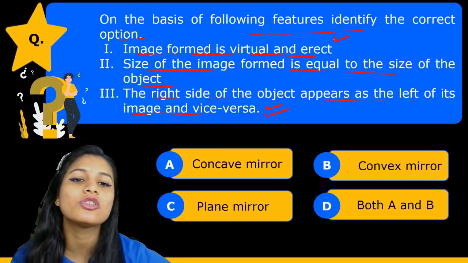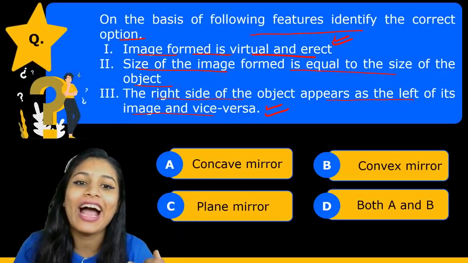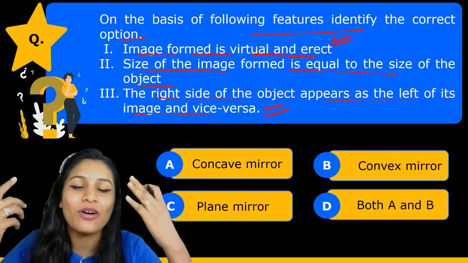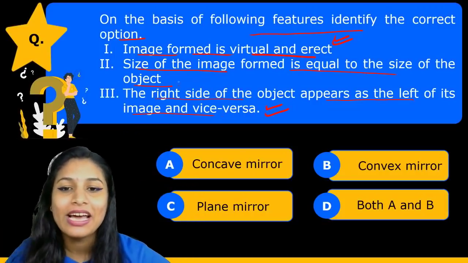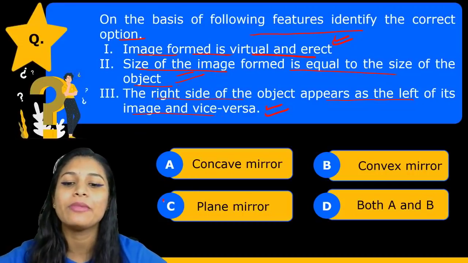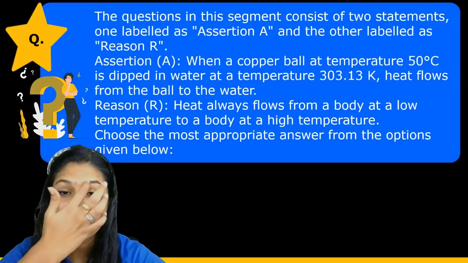It also forms virtual and erect images, and obviously your own height is equal to the image height. आपका जितना हाइट है उतना ही आपकी इमेज की हाइट भी होगी, राइट. So here we are talking about plane mirror. So option C is correct. Okay, let us move to the next question.